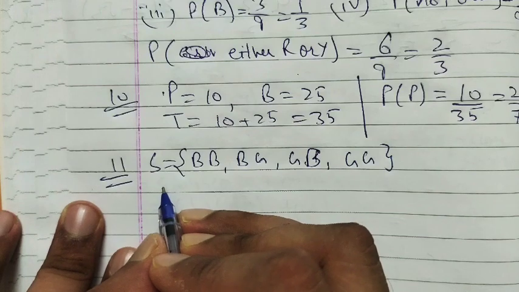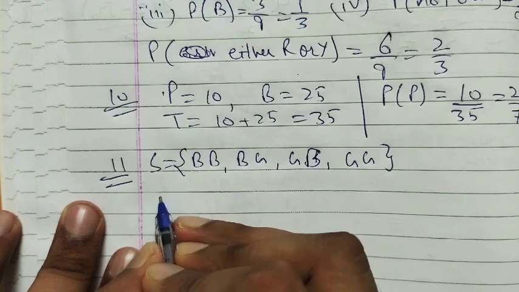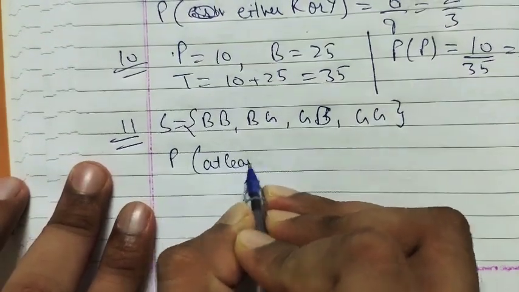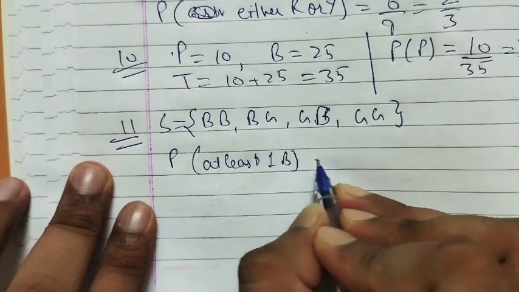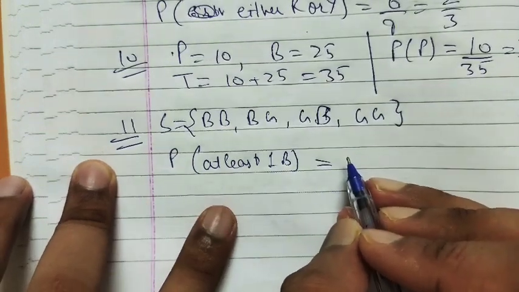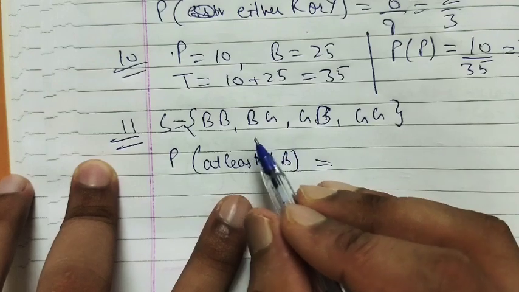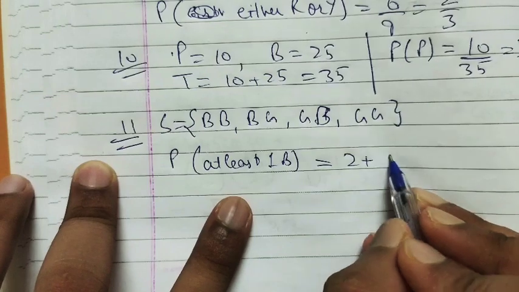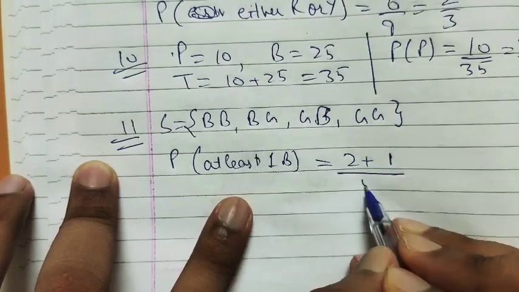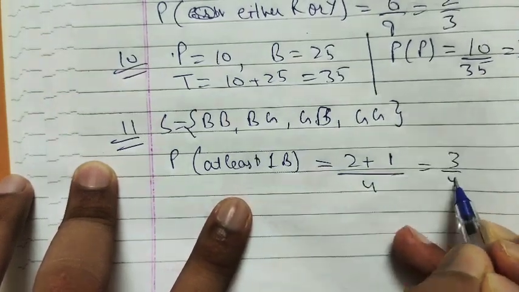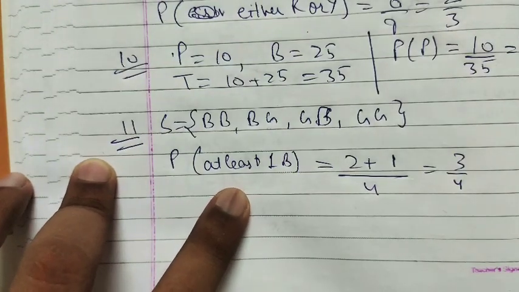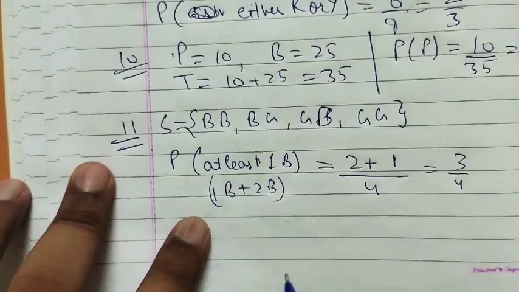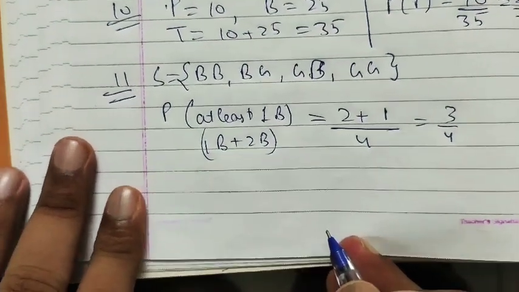So probability of getting at least one boy. At least one boy means more than one boy is possible but not less than one boy. So one boy and two boys we have. One boy are one and two cases, and two boys one case, upon total 4, right? So probability is 3 upon 4. At least one boy means either we can have one boy or two boys, right? So both of the probabilities we have written. So the answer is 3 upon 4.